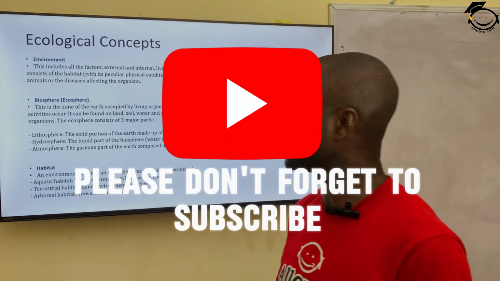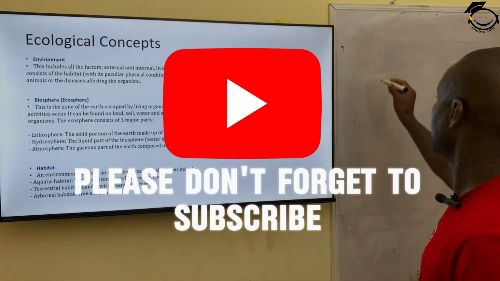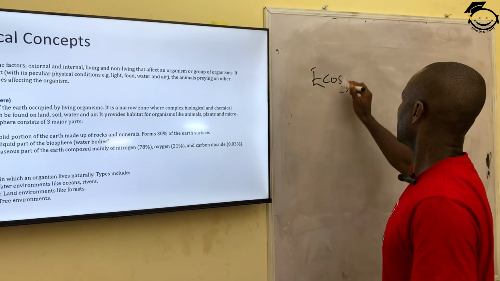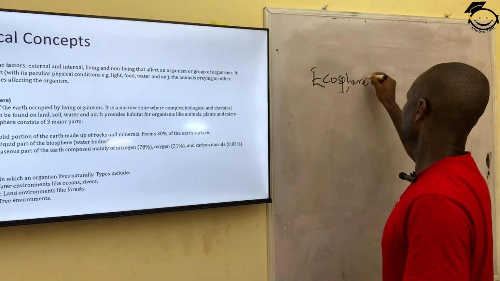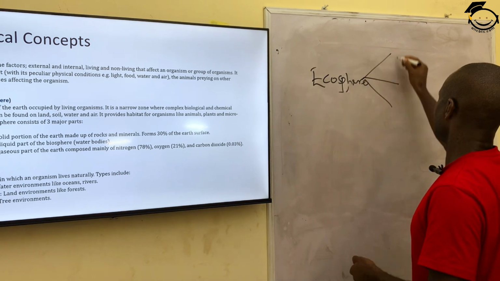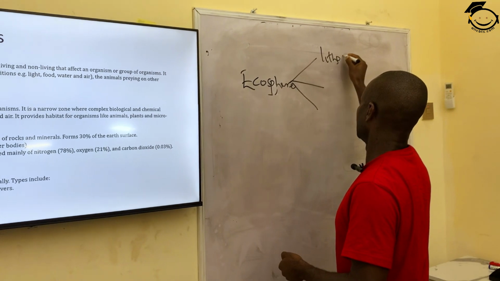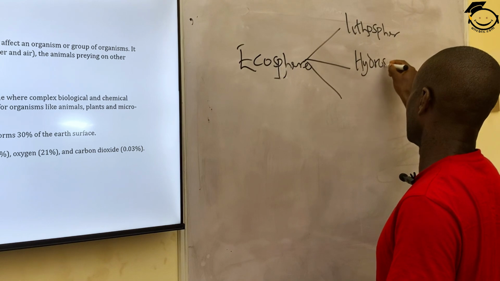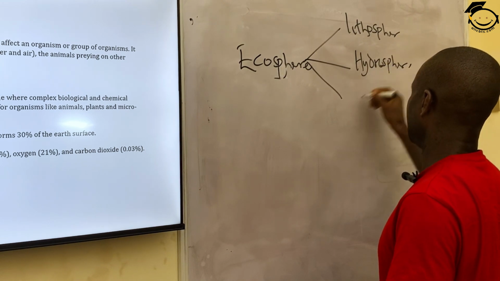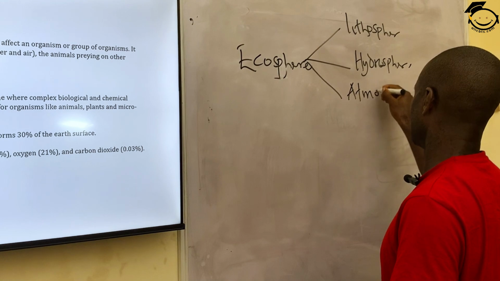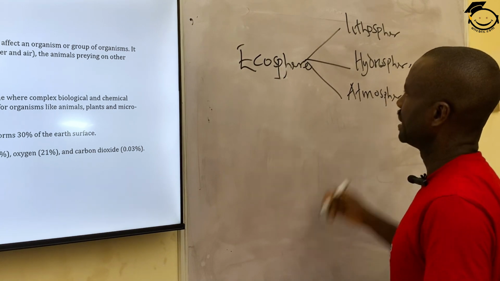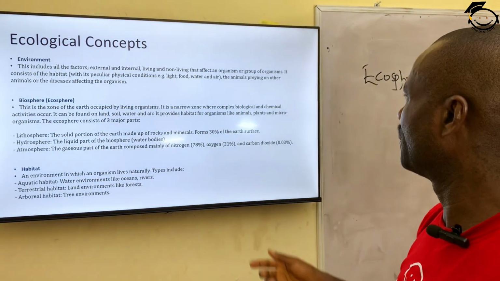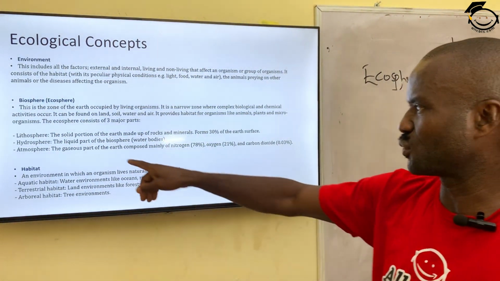The ecosphere consists of 3 major parts. Yes, ecosphere can be divided into 3 major parts. We have lithosphere, hydrosphere, and then atmosphere. So the environment where life can be found can be either lithosphere.